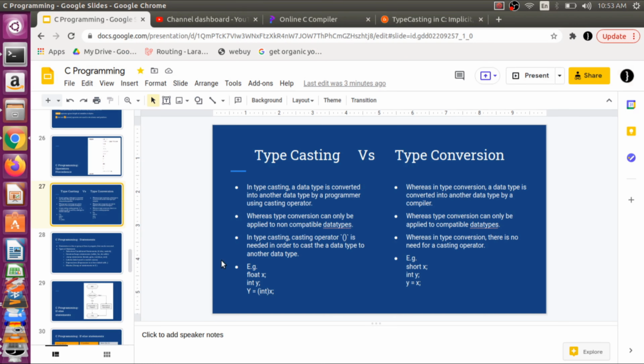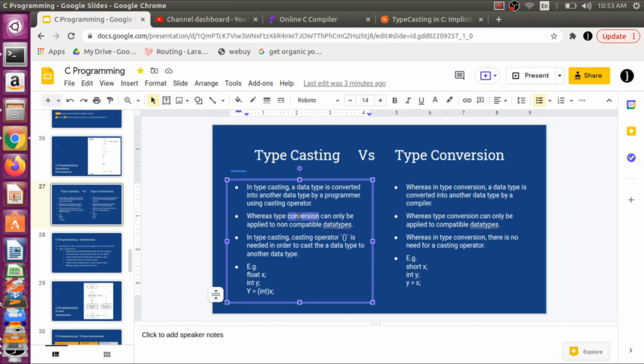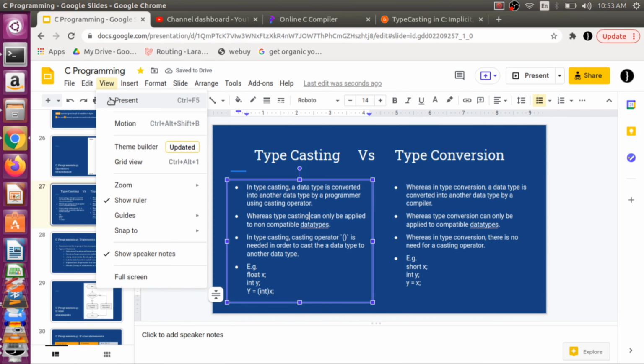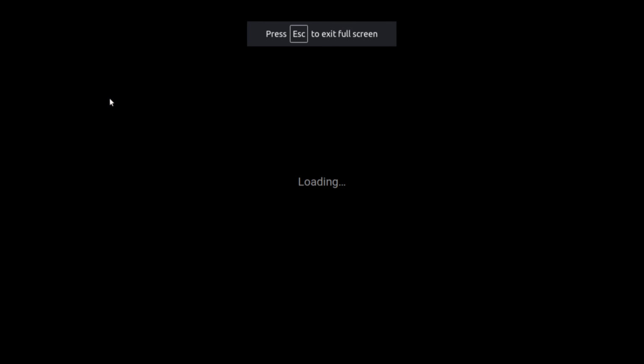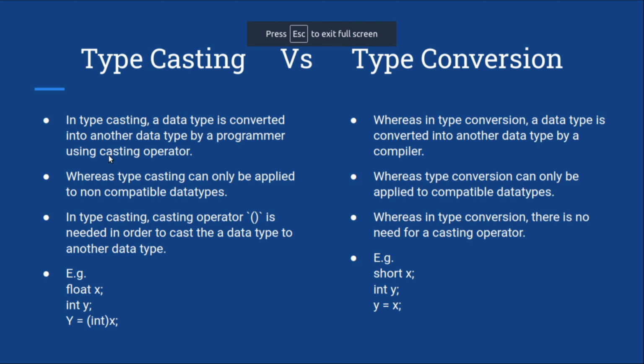In typecasting, casting can be done even between non-compatible data types, right? So here we do not require that the data types be compatible with each other; we can still transfer data in typecasting.